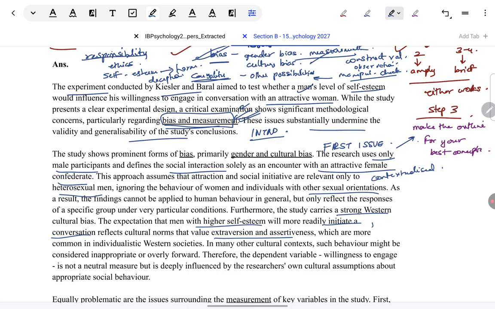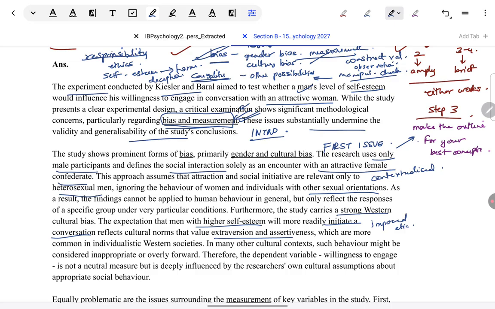You can use the imposed etic term here if you want. They're imposing the etic, although imposed etic is not very relevant here because they are not studying non-Western people. But the point I'm trying to make is they're assuming what is right in the West will be applicable everywhere, because they have not specified anywhere that what we are doing is restricted only to the Western culture. It seems they're assuming that if they find in this study that self-esteem impacts attraction, that would universally be the case, given their narrow definition that it's about initiating conversation with a female. So that we need to bring about here.